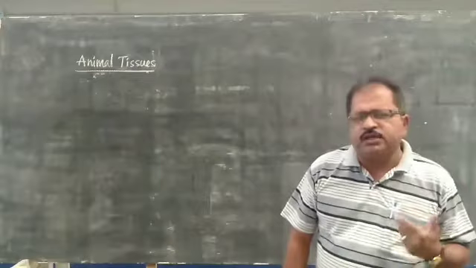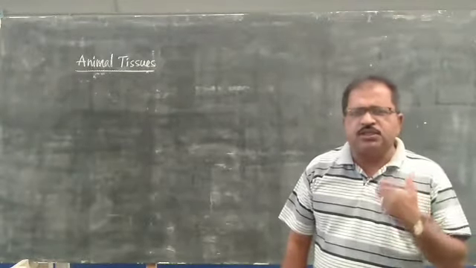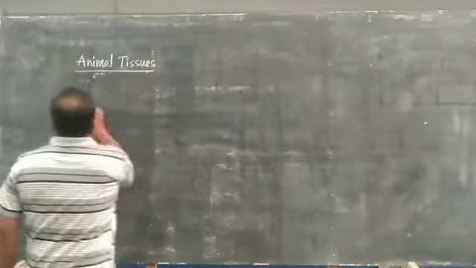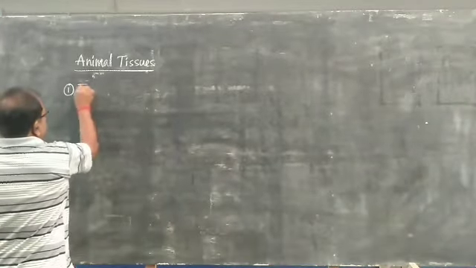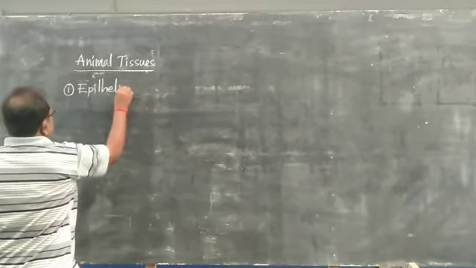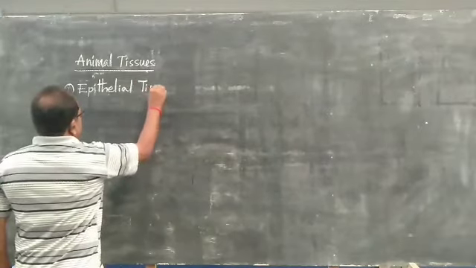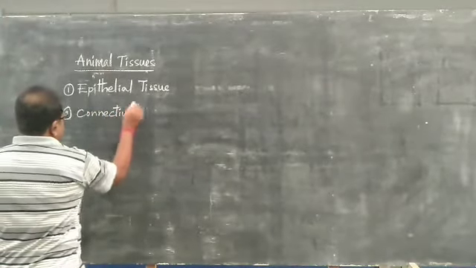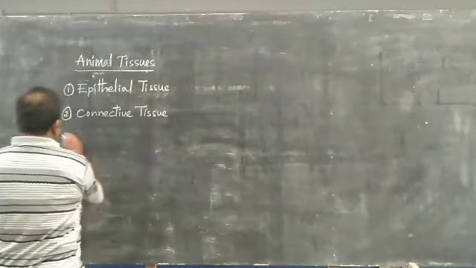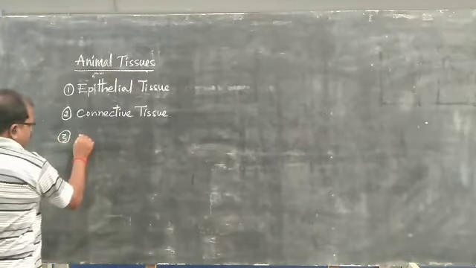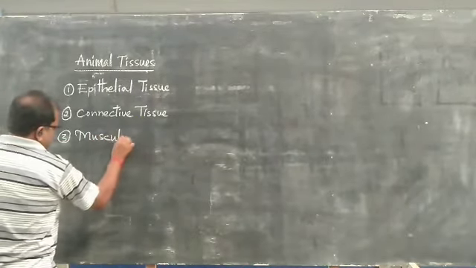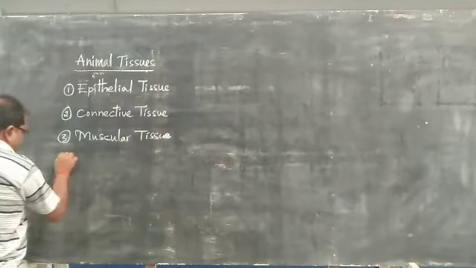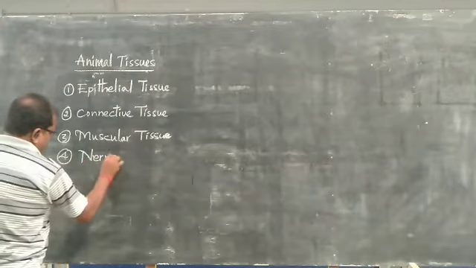According to the function, location and structure, based on all these three features, animal tissues have been classified into four types: epithelial tissue, connective tissue, muscular tissue, which is also said to be muscle tissue, and the fourth one is nerve tissue or nervous tissue.